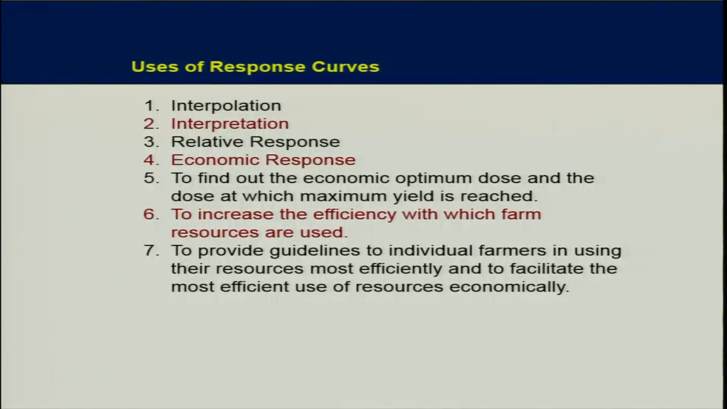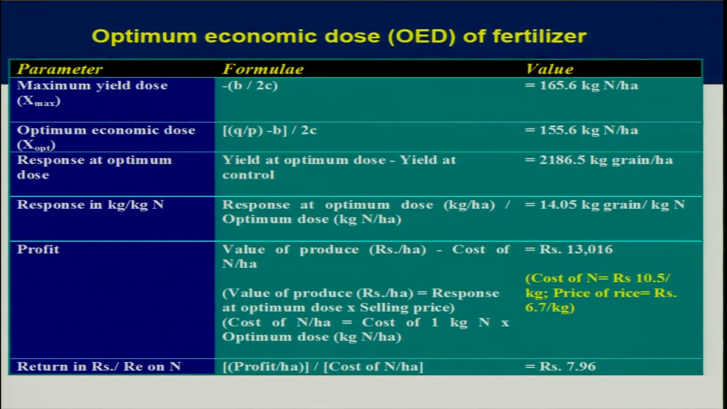Now, finally, you see the uses of response curves. They can be used for prediction, interpretation, interpolation, economic responses, and to compare different fertilizer sources and so on. And this is the way to present the final table or data of optimum economic dose. If you write a research paper, you can write in this way, and I feel that you must have learnt to work out the economic optimum dose of fertilizer.